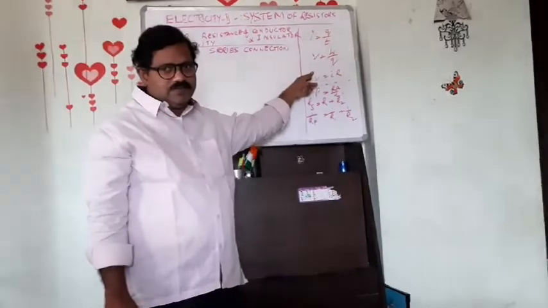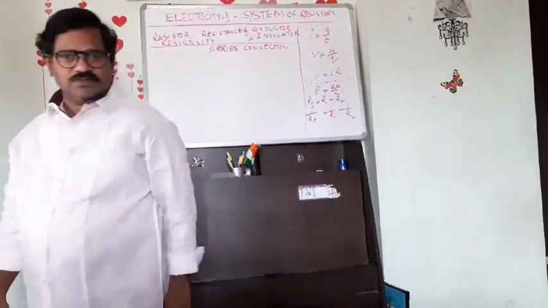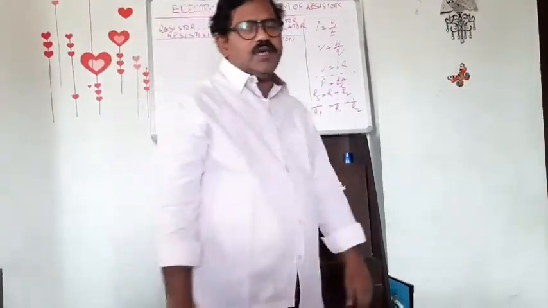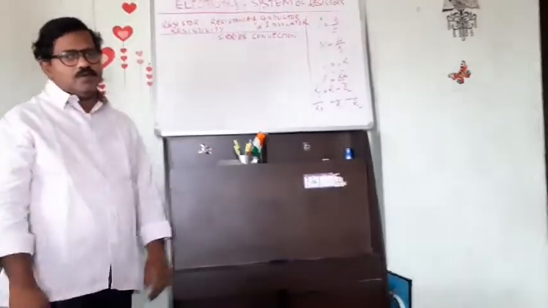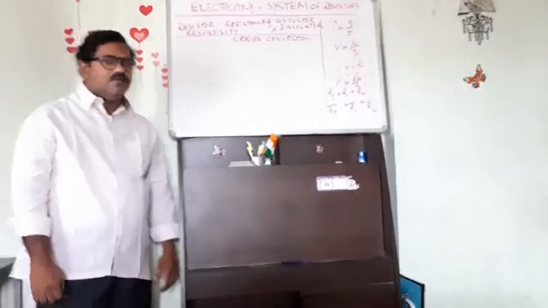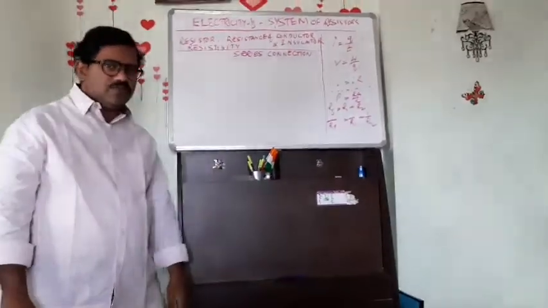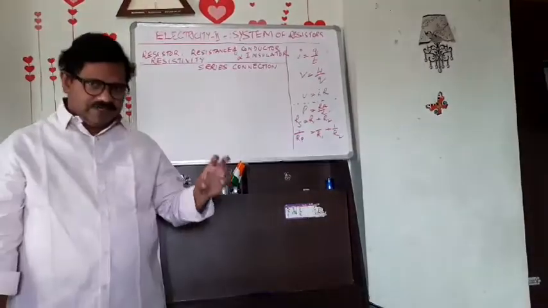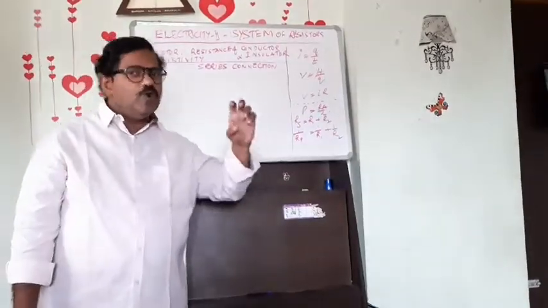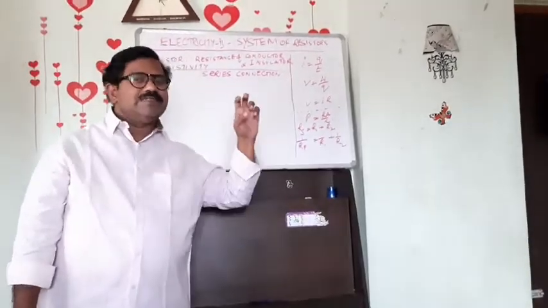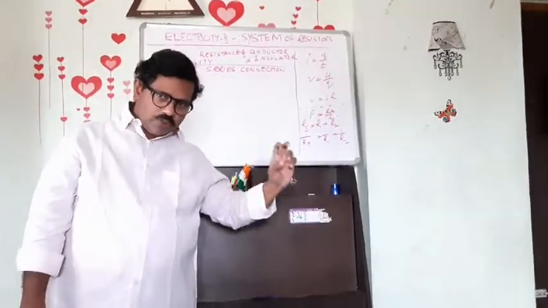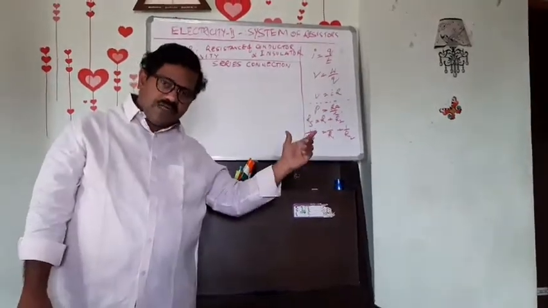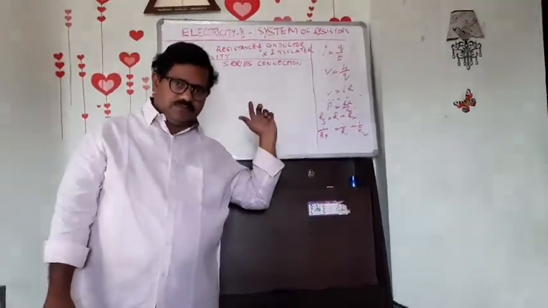Both have the formula V is W by Q. And you know V equal to IR, what is it the formula for? Yes, connecting Ohm's law. Ohm's law is the very basic important topic of the lesson. What is that? Can you recall? At constant temperature, the current flowing through a conductor is directly proportional to the potential difference between the two ends of the conductor.